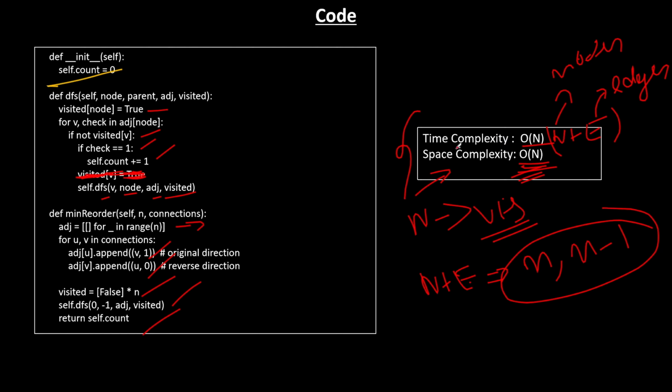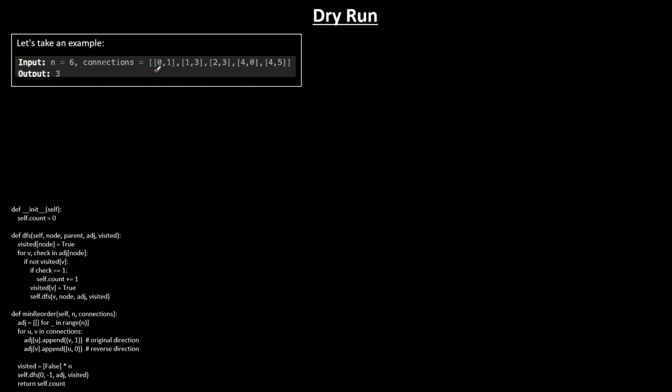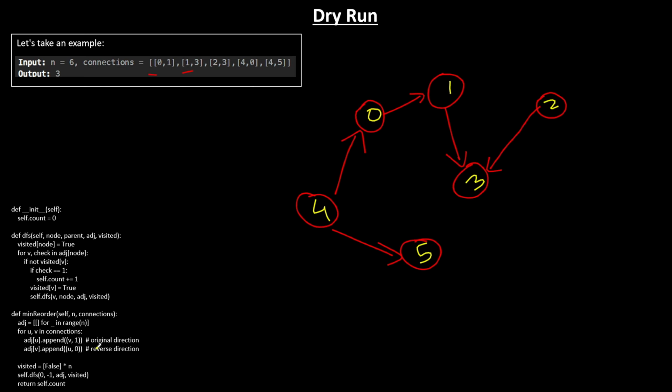Now, since we have the understanding of the code, let's look at the diagram of the example. Let me draw the graph for this particular problem first. Okay, so I have drawn the graph here and we also have the code here for better understanding. Now, let's do the diagram. So, the adjacency list is denoted and we have created the original directions. Now let's create the reverse directions also. 0 will point toward 4 and towards 1, and this towards 2.